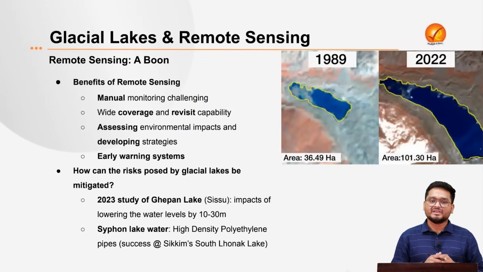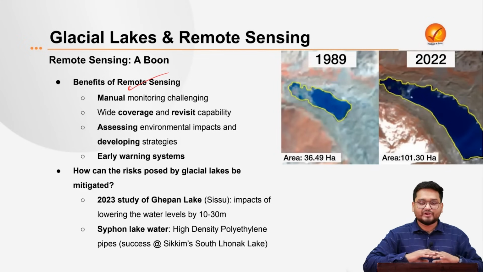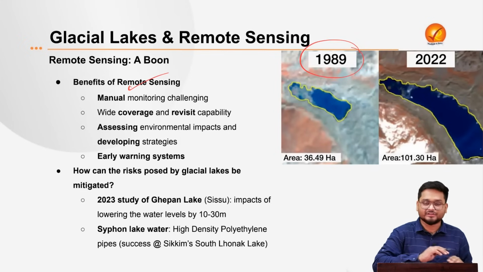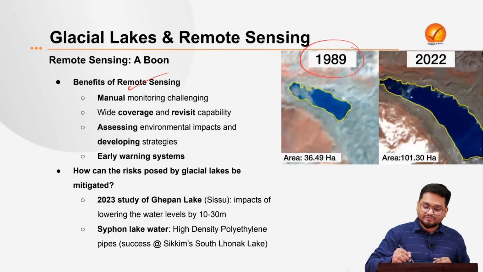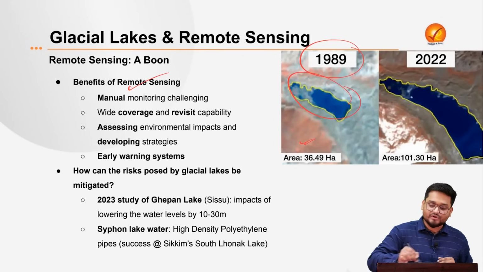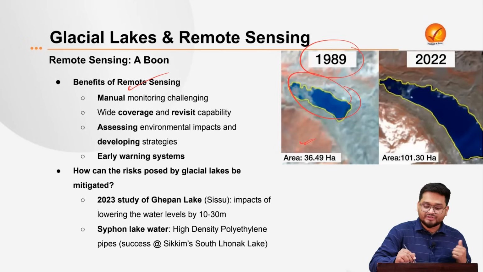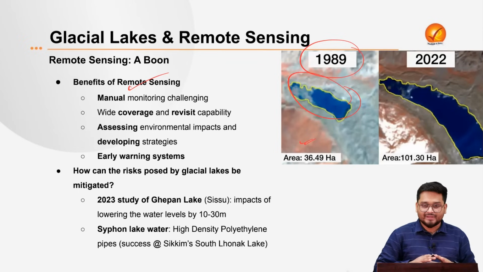Now here, we have to discuss a little bit about the remote sensing application that we use. The main benefits of using remote sensing to survey the various Himalayan glaciers, as you can see here in this data: the area of this lake in 1989 was very small. That means there were more glaciers surrounding it, but right now the area has increased.